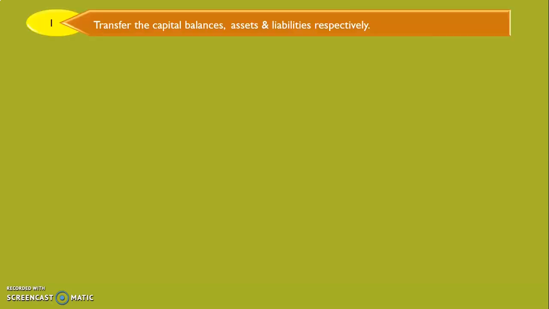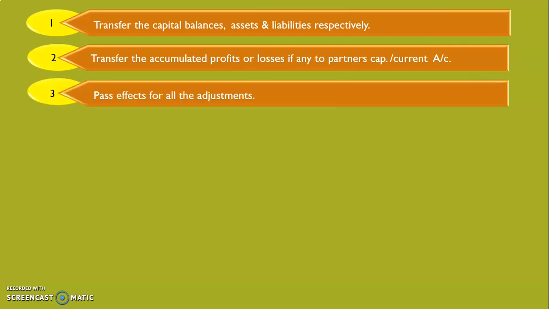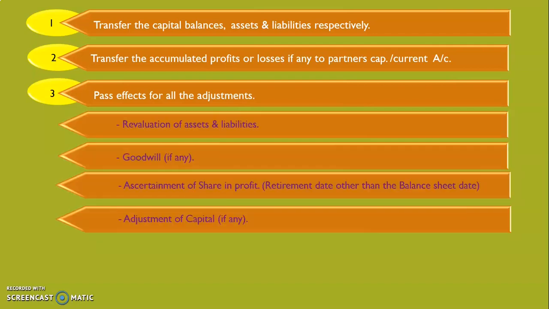All the steps are more or less the same as we have studied in the admission chapter. So the first step is to transfer the capital balances and the balances of assets and liabilities respectively. Then we transfer the accumulated profit or losses, if any, to the partners' capital account or current account. Pass entries for all the adjustments: revaluation of assets and liabilities, same as we have done in admission.